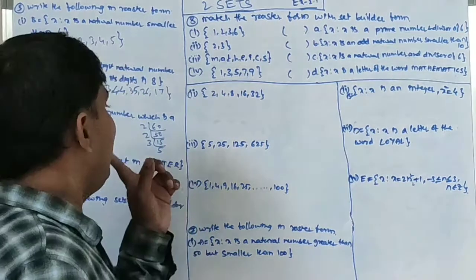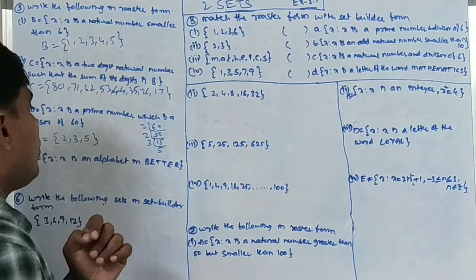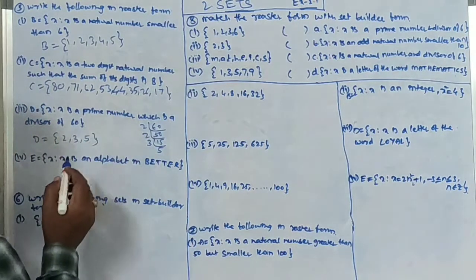So this is the set builder form. This is the roster form. Okay, this is the roster form. This is the set builder form.